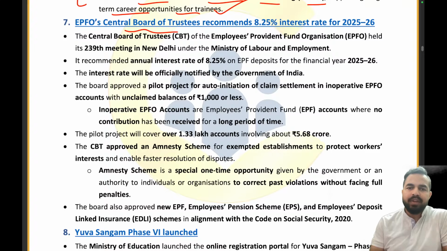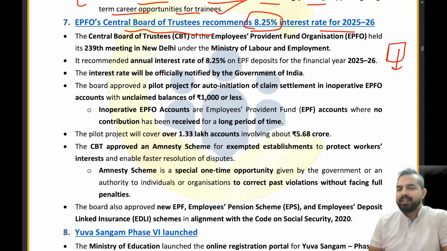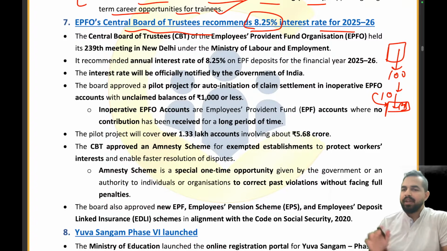EPFO's Central Board of Trustees recommends an 8.25% interest rate for 25-26. My dear friends, let's try to understand this with the help of an example. Let's take an example that there is a man, right? He is doing a job. Let's say his salary is 100 rupees, and he has a very good habit of saving some part of the salary in a piggy box. He is maintaining a piggy box, and every month he submits 10% of the salary to the piggy box. And the employer is also contributing to this piggy box, considering his healthy habit of saving. So 10% is also added by the employer as well.